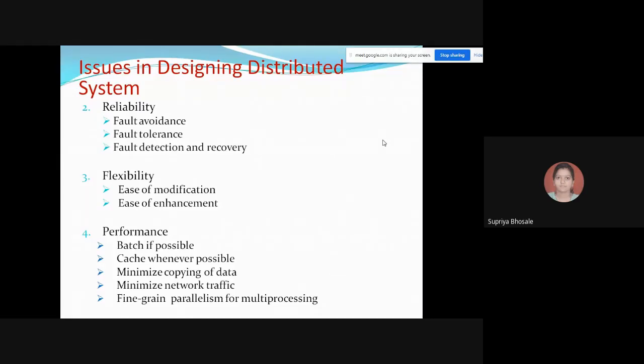Okay, then coming to the flexibility. So how are we going to achieve the flexibility? By using ease of modification and ease of enhancement that we have seen. Then how to achieve better performance, that we have seen. By using batching if possible, caching whenever possible, then minimizing copying of data, minimizing network traffic, and fine-grained parallelism for multiprocessing systems. Just the introduction of this particular parallelism that we have seen under the performance point.